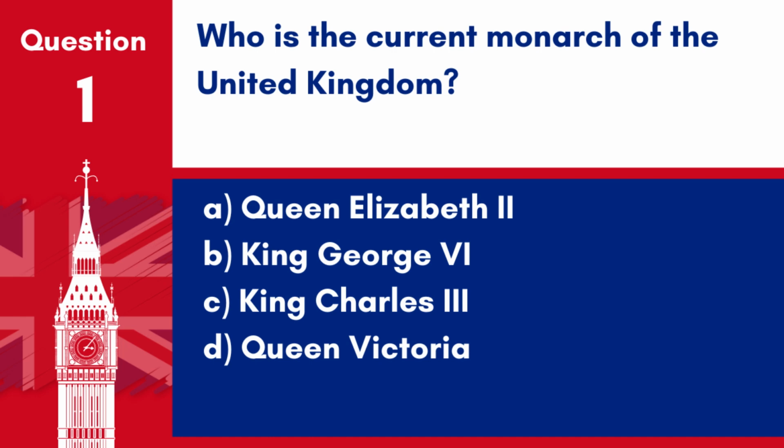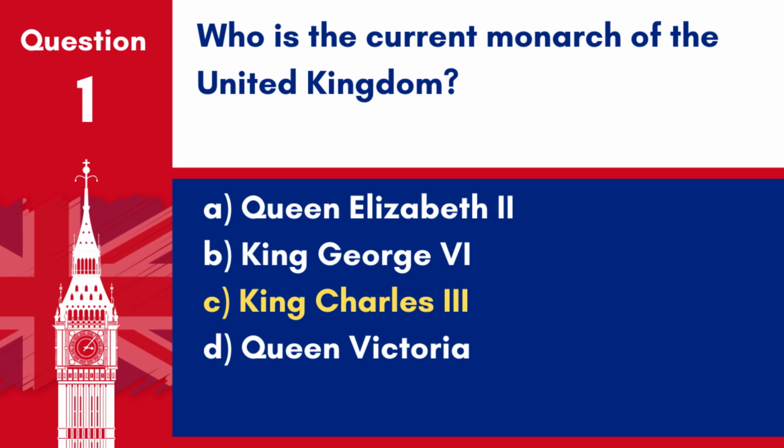Question 1. Who is the current monarch of the United Kingdom? A. Queen Elizabeth II. B. King George VI. C. King Charles III. D. Queen Victoria. Answer: C. King Charles III. King Charles III is the current monarch of the United Kingdom, following the reign of Queen Elizabeth II.